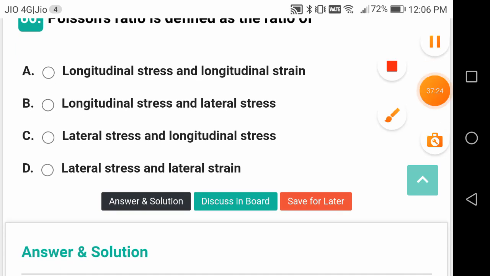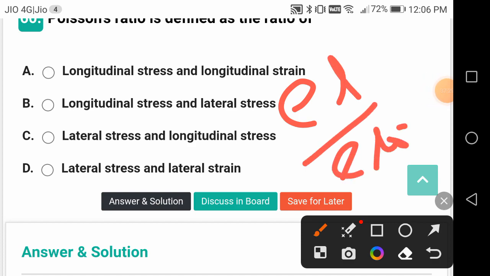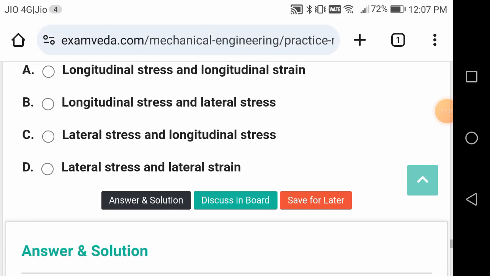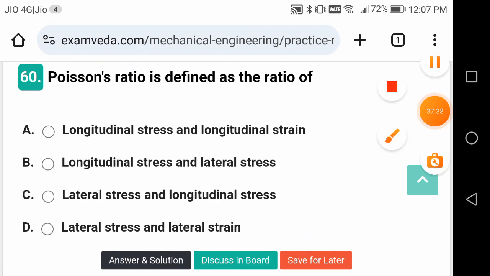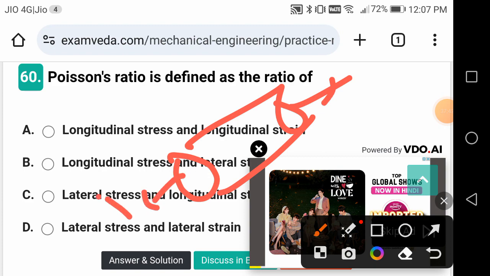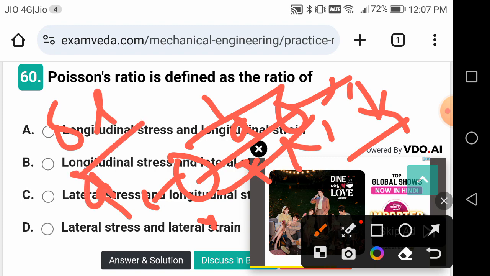So actually it should be lateral strain by longitudinal strain, that is your mu, Poisson's ratio. Stress in the normal direction by strain in the longitudinal direction. For example, I have got a bar like this, and I am loading like this. This is your diameter, and let us say this is the length. So diameter will decrease and length will increase. So delta D by D, lateral strain, by delta L by L, longitudinal strain.